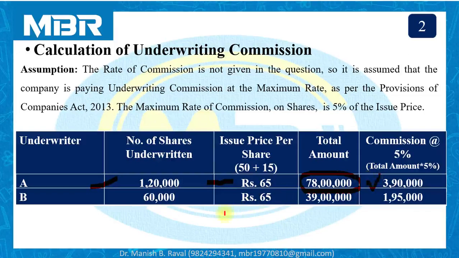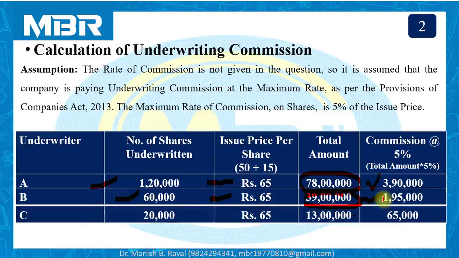Underwriter B. 60,000 shares underwritten by B. 65 rupees in total, 50 rupees for face value and 15 rupees for premium. Total 39 lakhs. And amount of underwriting commission on 39 lakhs at the rate of 5% is rupees 1,90,000.